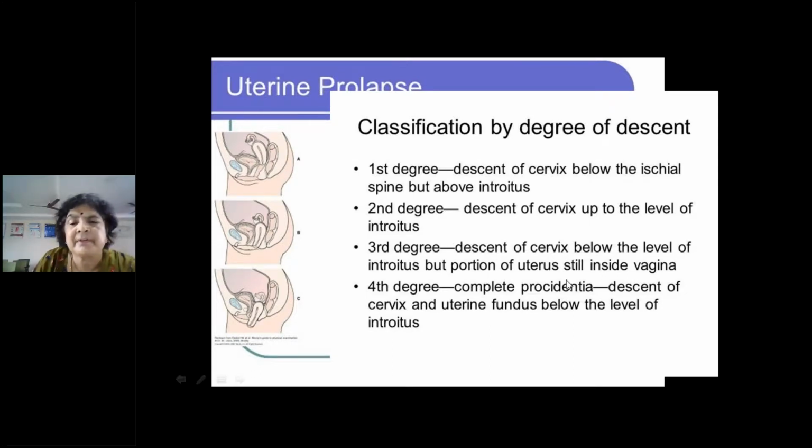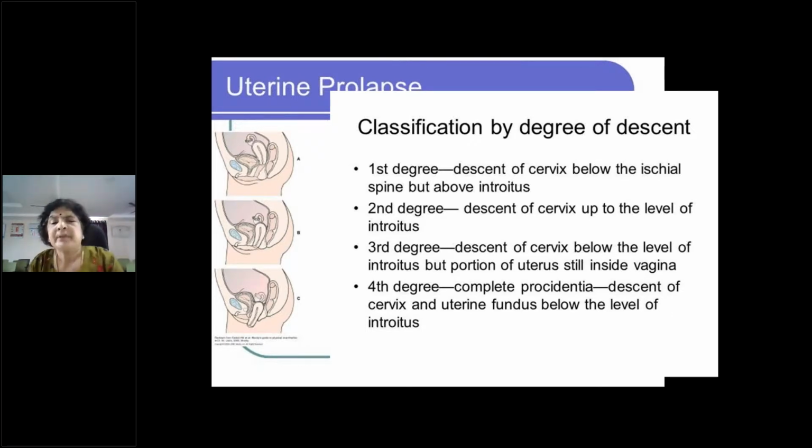So how will you differentiate between a third degree and a fourth degree prolapse? You have to get above the fundus, just like in a scrotal swelling, you will be getting above the swelling, is it not? In the same way, you have to hold the mass and try to approximate. If you cannot feel the fundus of the uterus, that is called getting above the fundus.